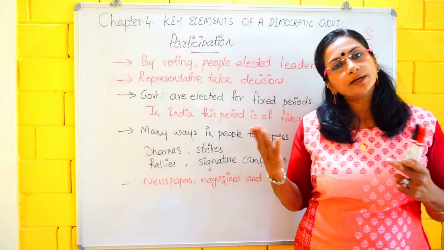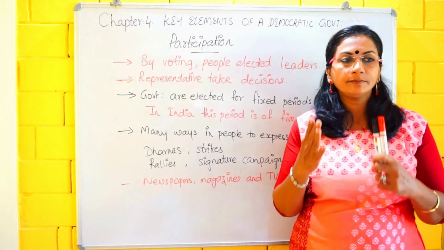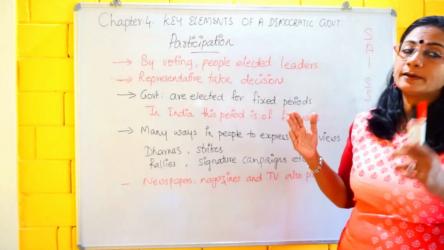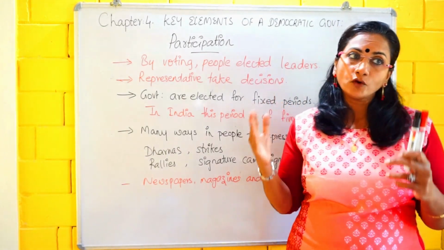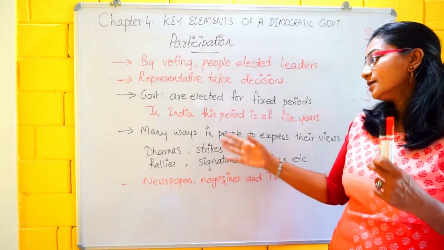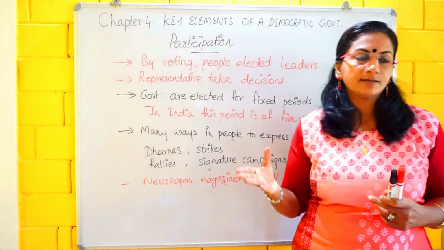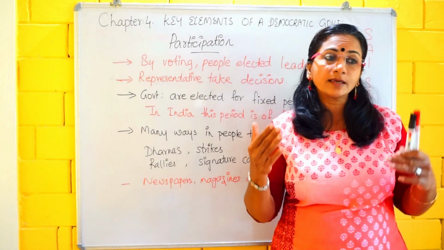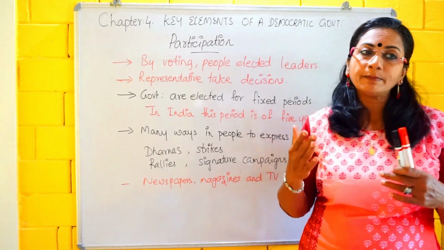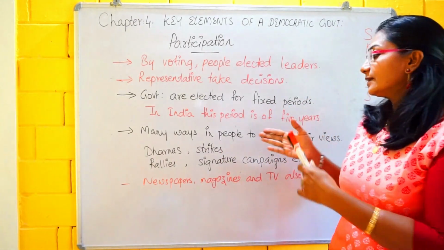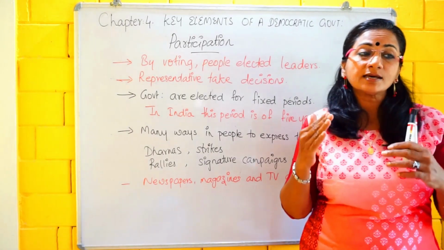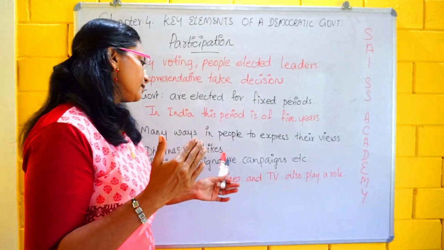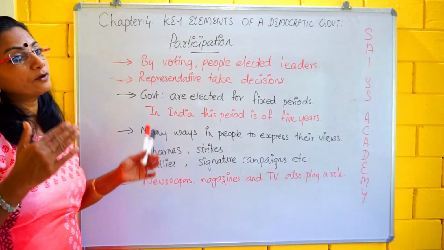What are we trying to do under participation? We are participating in various forms. It could be in the form of dharnas, rallies, strikes, signature campaigns, etc. Nowadays, through electronic media, social networking or newspapers, people can also express their views. These are some ways in which we bring people together for a mass movement.